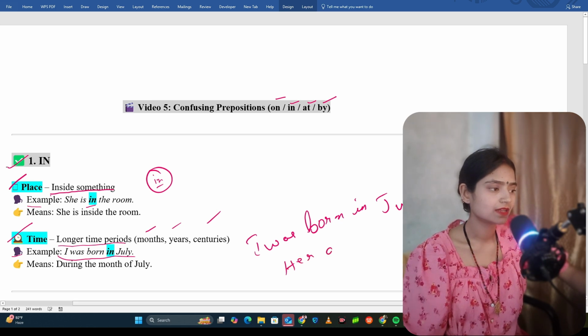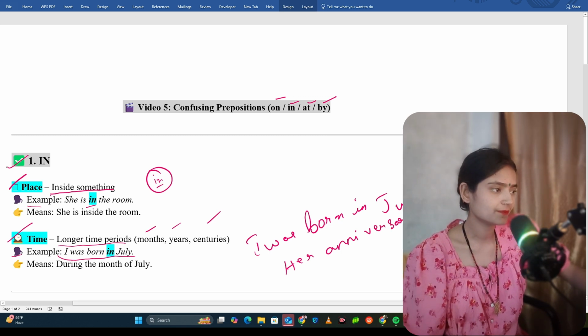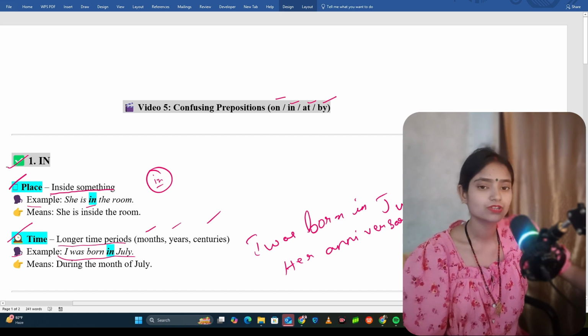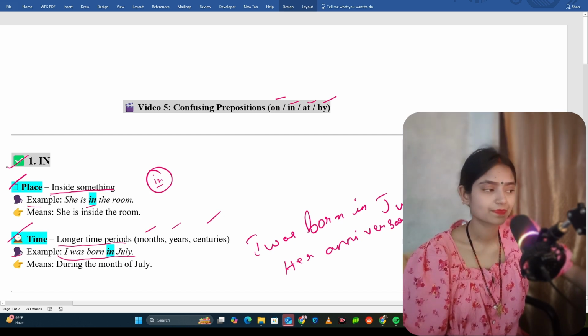Her anniversary is in March. Means we are talking about a longer period of time. Here we are talking about time, and here we are talking about the room.